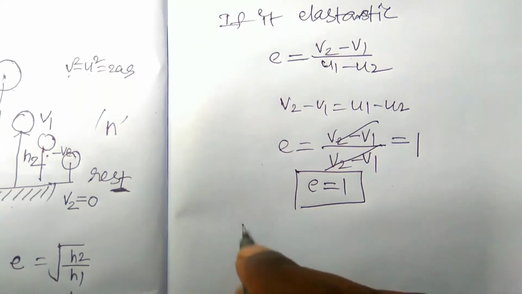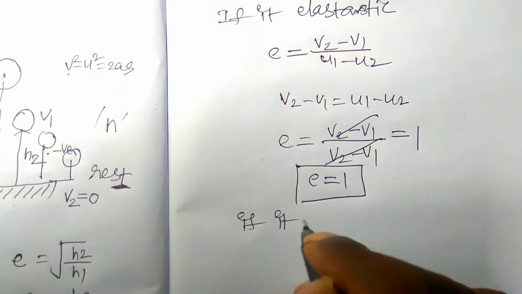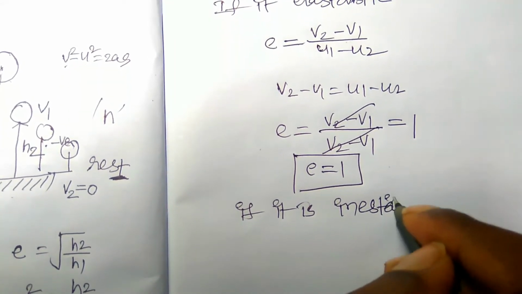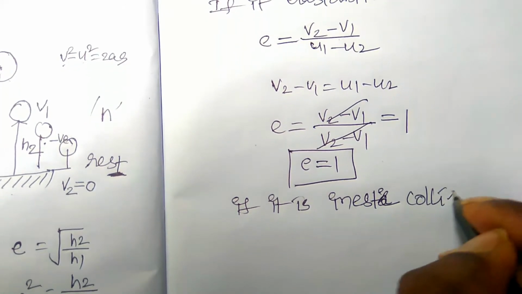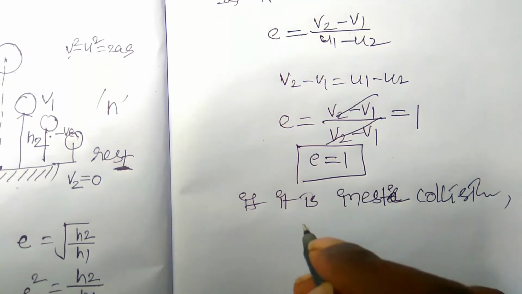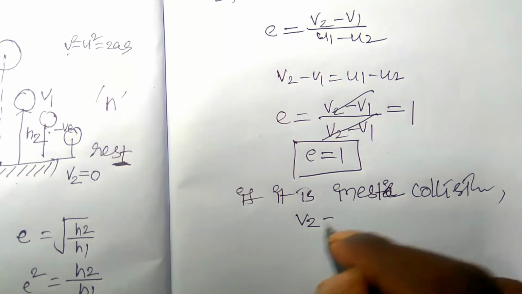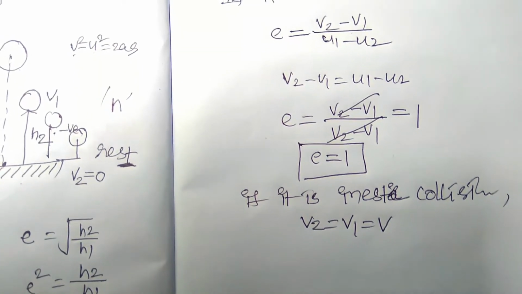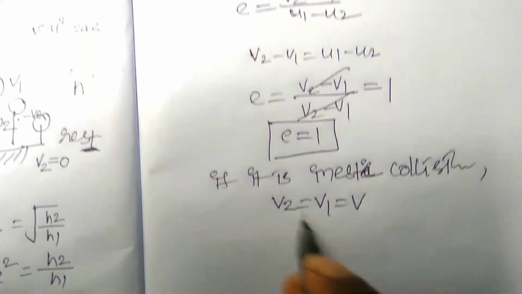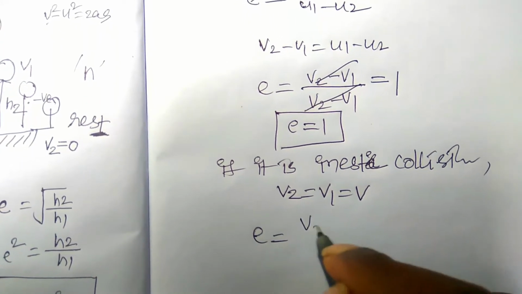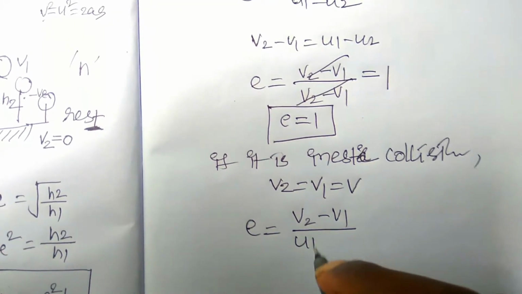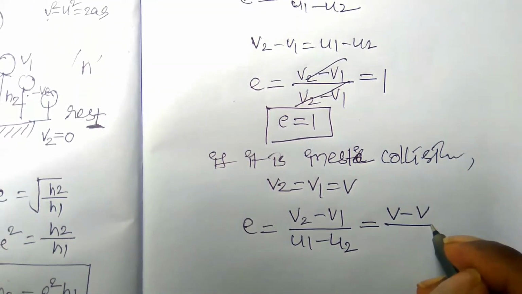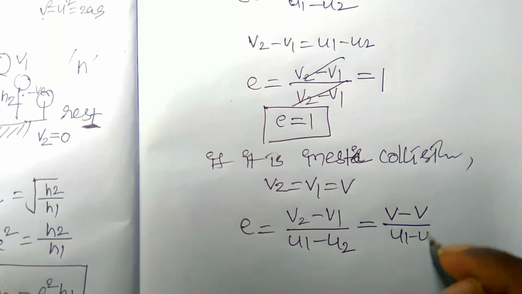And similarly, if it is inelastic collision, also called perfect inelastic collision, then v2 is equal to v1 is equal to v. So both the objects are moving with the same velocity after collision. Then e is equal to v2 minus v1 by u1 minus u2, simply written as v minus v by u1 minus u2, which is equal to 0.